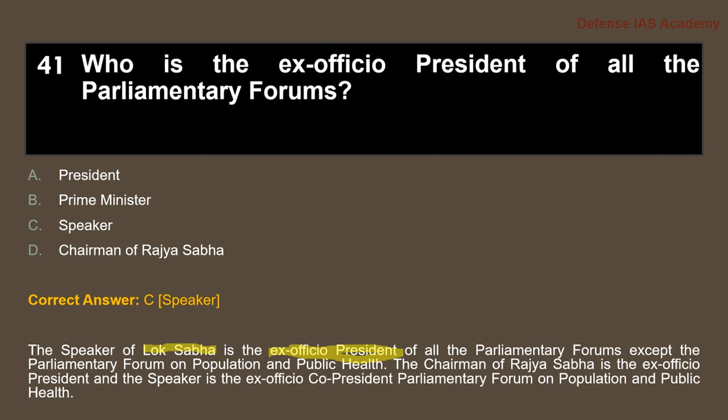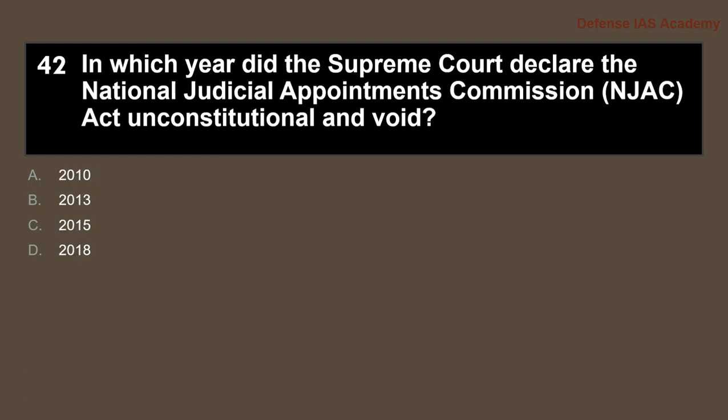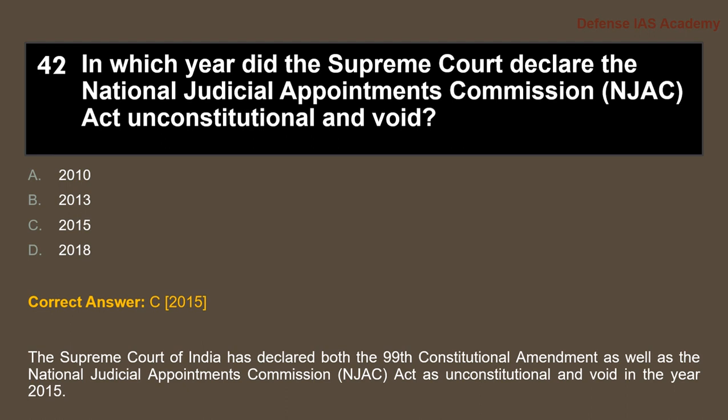Next question, in which year did the Supreme Court declare the National Judicial Appointments Commission Act unconstitutional and void? So, when was this act made void? The NJAC Act, when was it made void? The answer is option C, 2015. The Supreme Court of India declared both the 99th Constitutional Amendment as well as the National Judicial Appointments Commission NJAC Act unconstitutional and void in the year 2015.